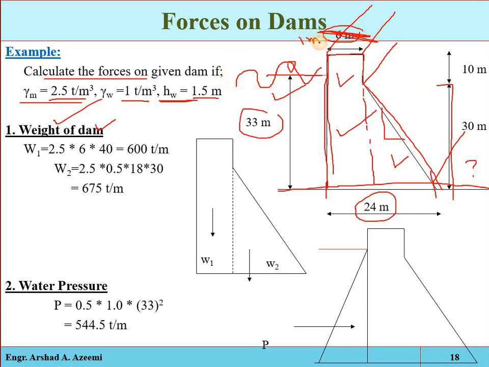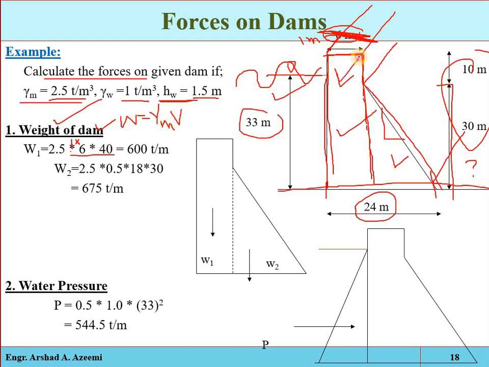Now what will be the volume of this 1 meter length? That will be 1 multiplied by 6 multiplied by 40, where 40 is the total height of the dam. The general equation for the weight of the dam is equal to unit weight of the material multiplied by volume.